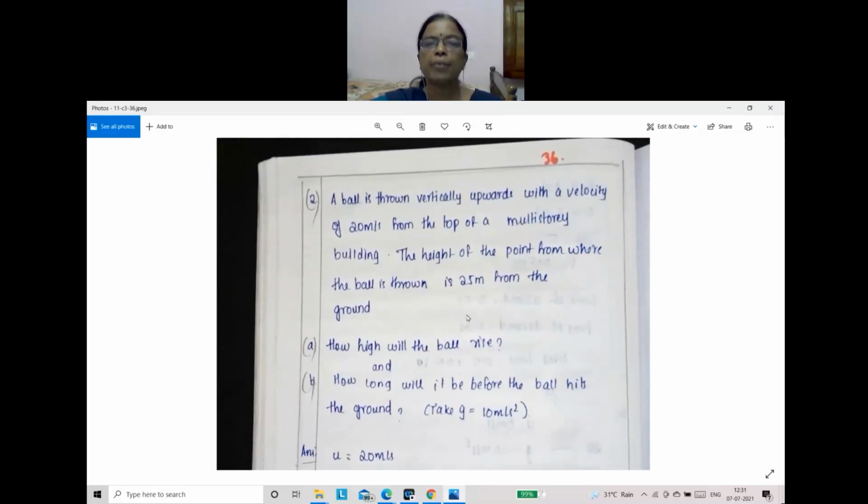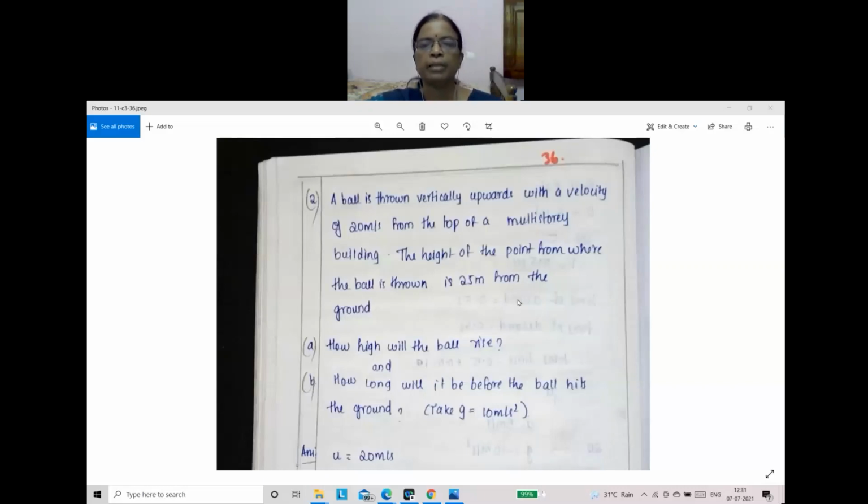A ball is thrown vertically upwards with a velocity, and you can do it part by part. Take your notebook and write, otherwise you will not be able to do that. Rough, you can write. Ball is thrown vertically upwards with a velocity 20 meters per second. Which letter will you write, U or V? U. Write U equal to 20 meters per second.